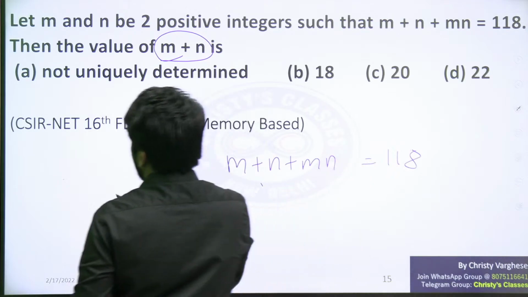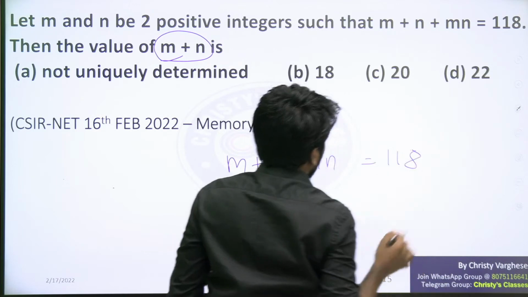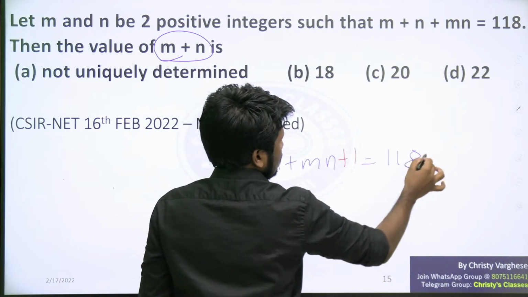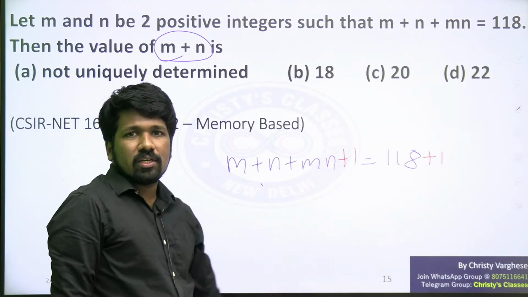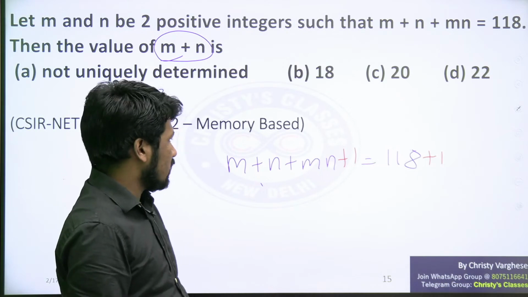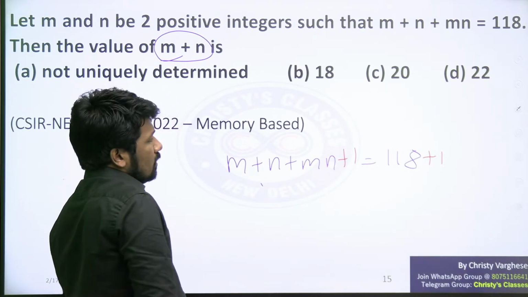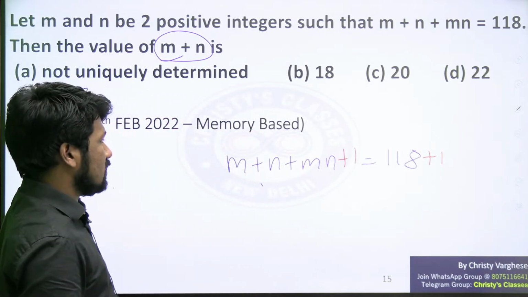So I will add 1 on both sides. Mathematically, that is not a mistake. Adding 1 on both sides: x equal to y means x plus 1 equals y plus 1. That is not a mistake at all. So m plus n plus m into n plus 1 equals 118 plus 1, we can say.